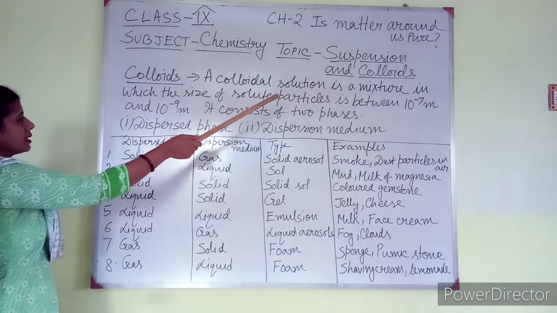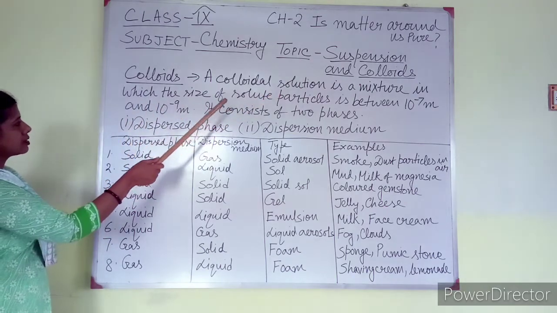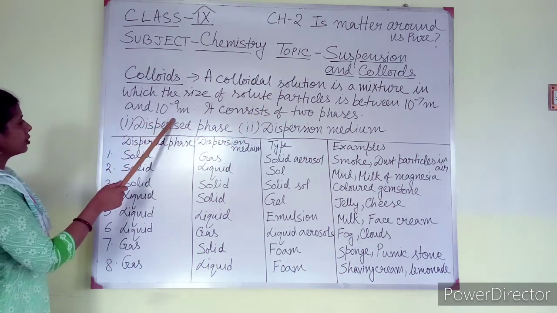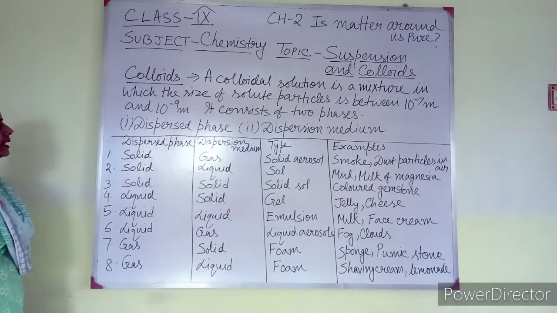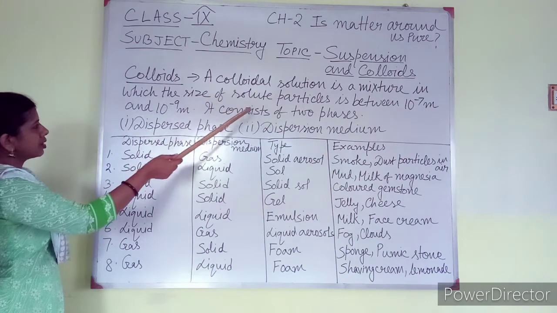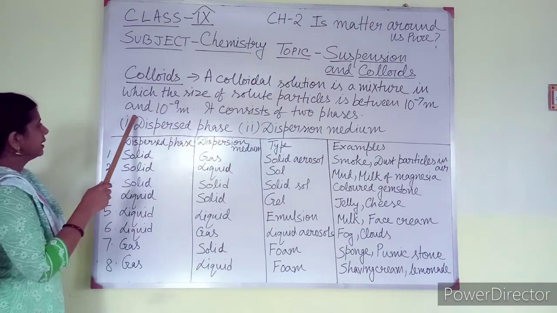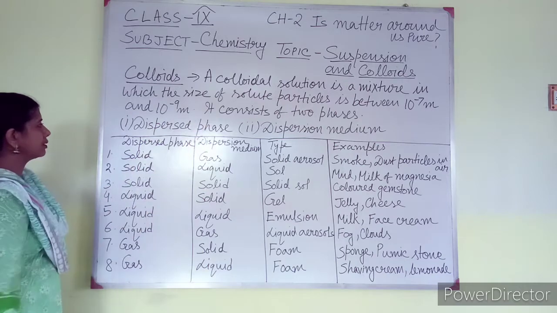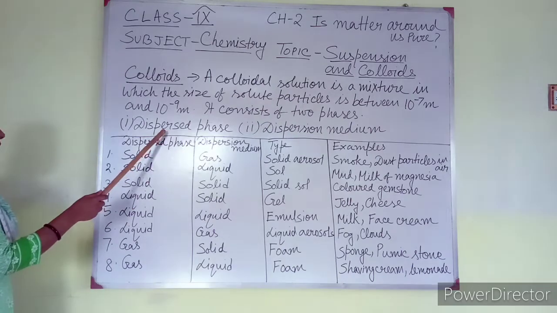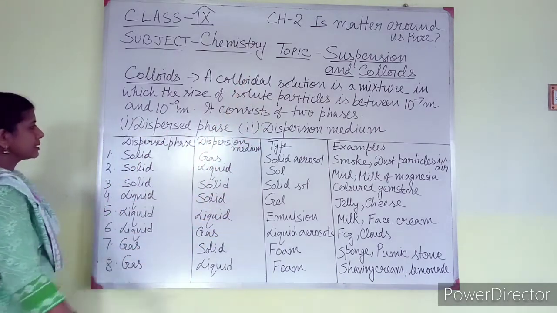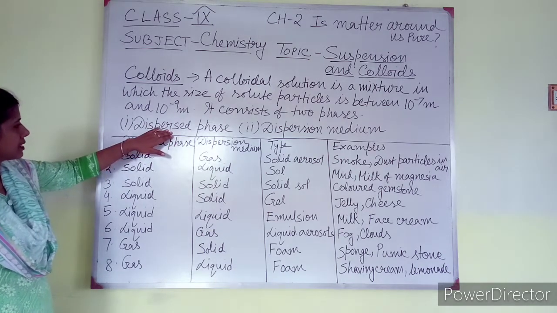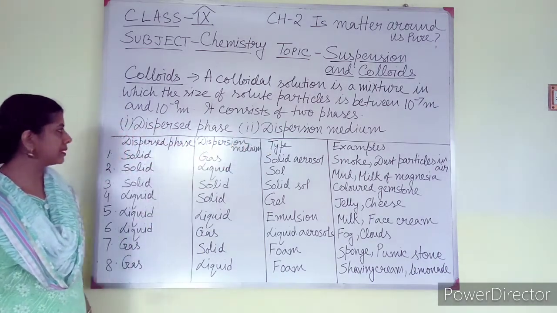A colloidal solution is a mixture in which the size of the solute particle is between 10 to the power minus 7 and 10 to the power minus 9 meter. It consists of two phases. One is dispersed phase and the next one is dispersion medium. What do you mean by dispersed phase and what do you mean by dispersion medium?